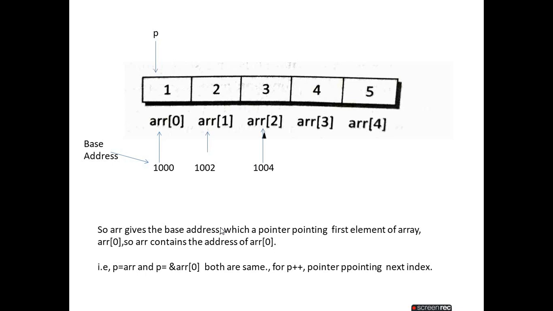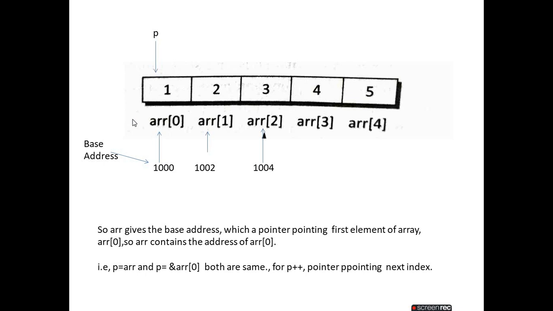So arr or &arr[0] are the same. If we write arr[0], that means the 0th index, the first element. arr means the address of the first element.